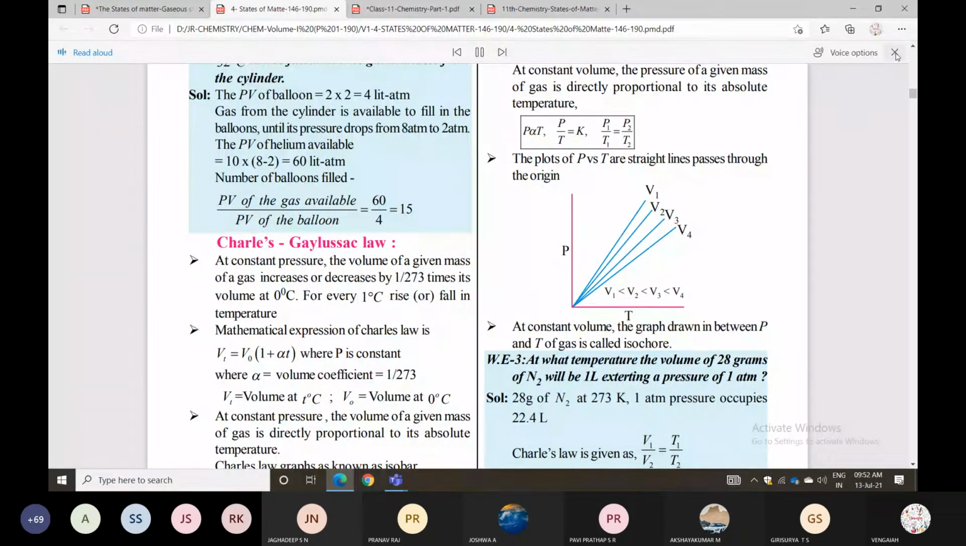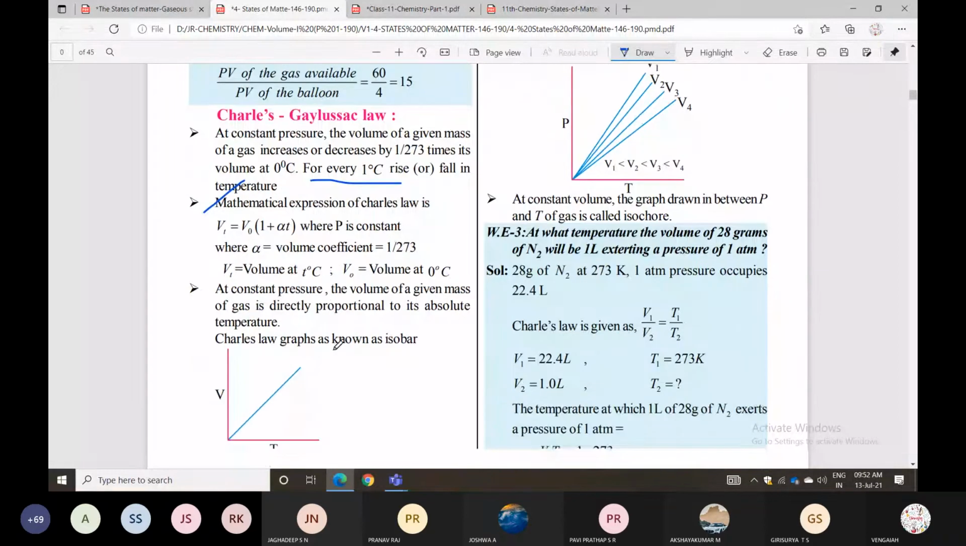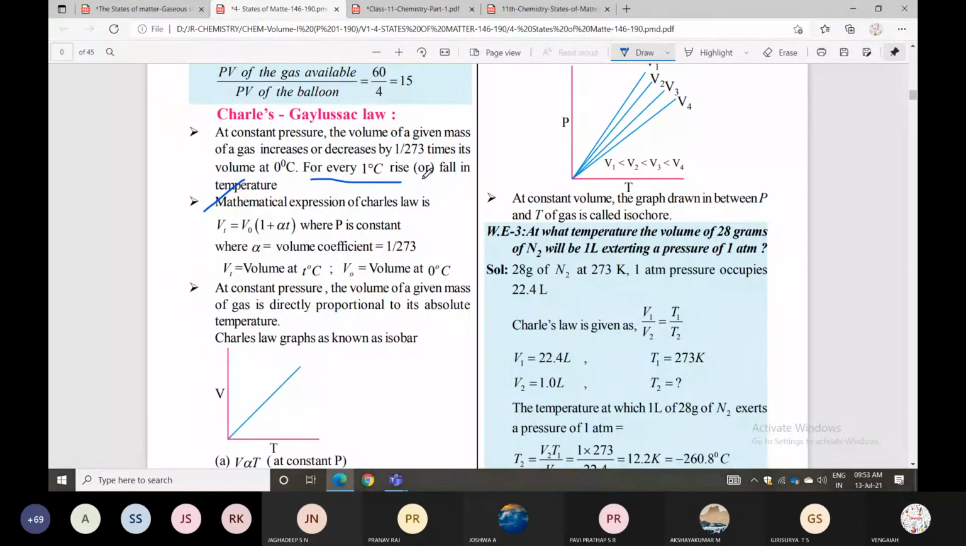So the mathematical expression is given: Vt equals V0 plus alpha T, at constant pressure. Alpha is the volume coefficient, Vt is the volume at T degrees centigrade, and V0 is the volume at 0 degrees centigrade. Okay? So at T degrees centigrade, what will happen? For every 1 degree centigrade rise or fall in temperature.